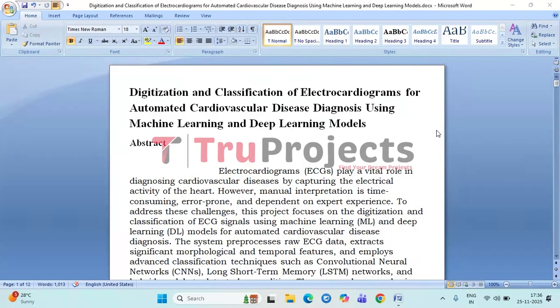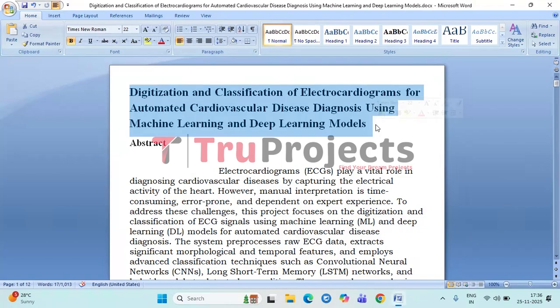In this video, we are going to explain the project entitled Digitization and Classification of Electrocardiograms for Automated Cardiovascular Disease Diagnosis using Machine Learning and Deep Learning Models. Before getting into the video, let me give you a brief description of the project.